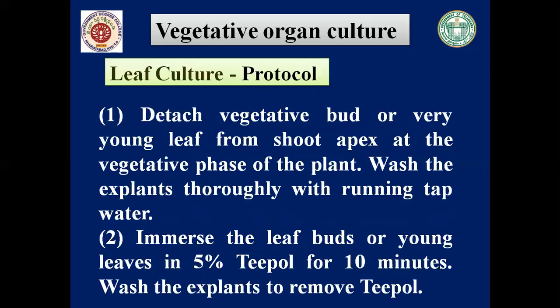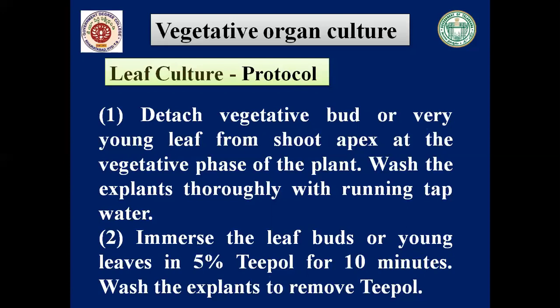First, we have to detach the vegetative bud or very young leaf. As I said, young leaf has more growth potential than the mature leaf. That's why we have to take a very young leaf from the shoot apex at the vegetative phase of the plant. Wash the explants thoroughly with running tap water, to remove all the dirt. After that, immerse the leaf buds or young leaves in 5% Teepol for 10 minutes. Wash the explants to remove Teepol, and this washing has to be done in sterile distilled water.